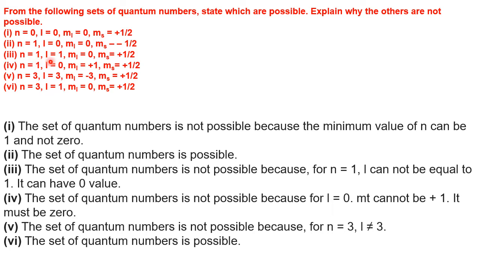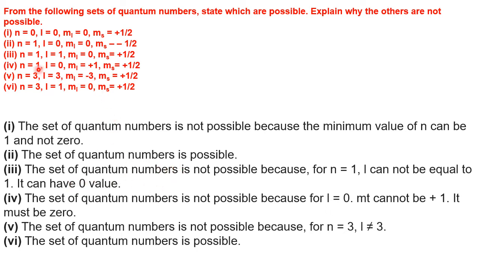n equal to 1, l equal to 1, m equal to 0, s equal to plus half. Okay, right. When n equal to 1, l can take value 0. But here it is taking 1. Therefore, this is not possible. The fourth one, n equal to 1, l equal to 0, m equal to plus 1, and spin equal to plus half. So this is also not possible.